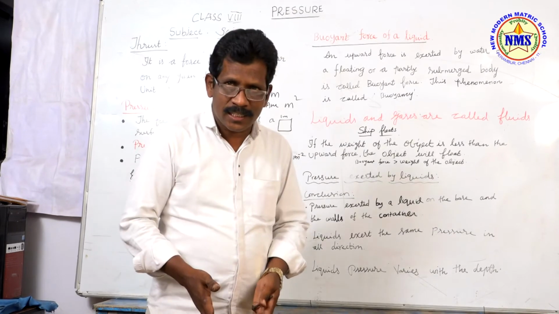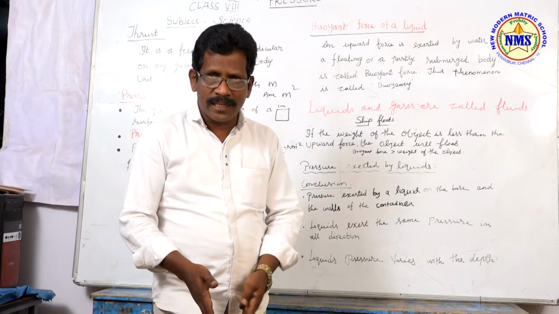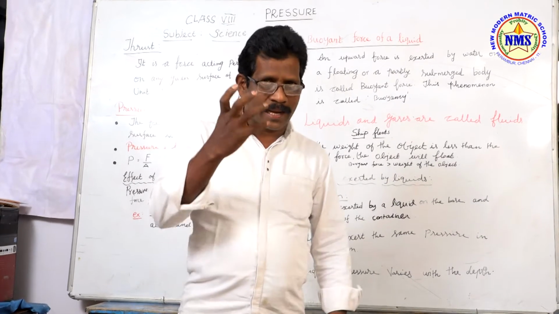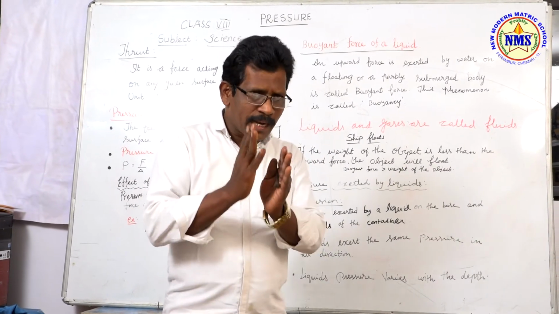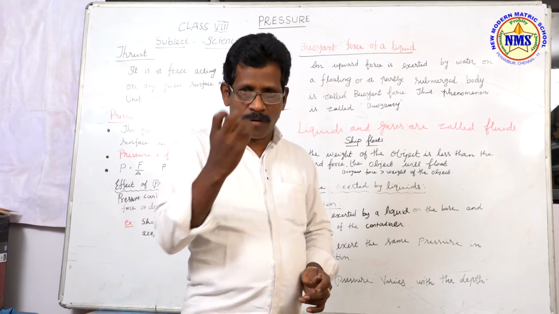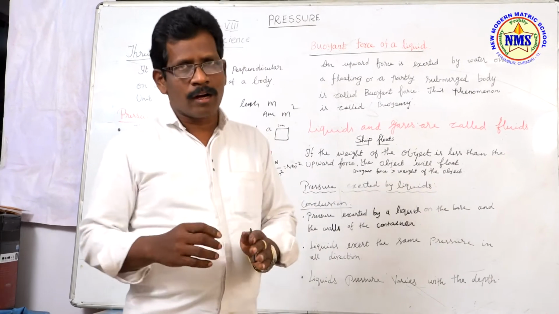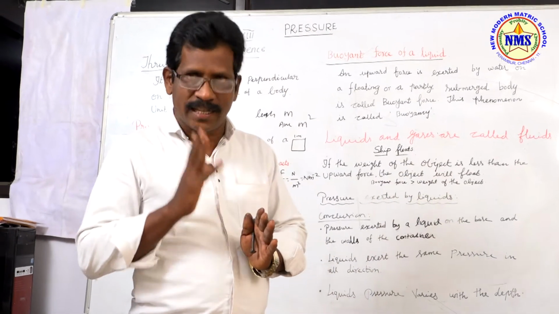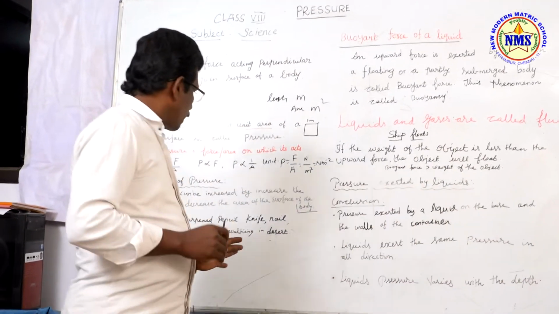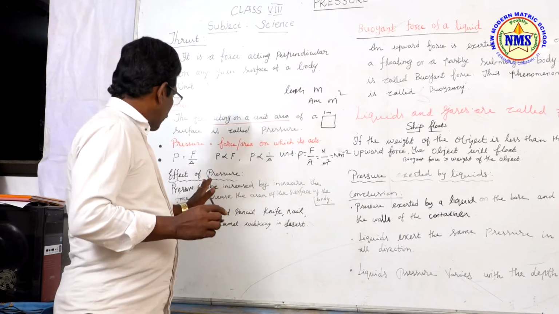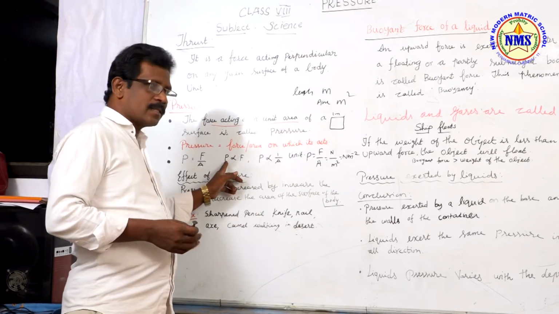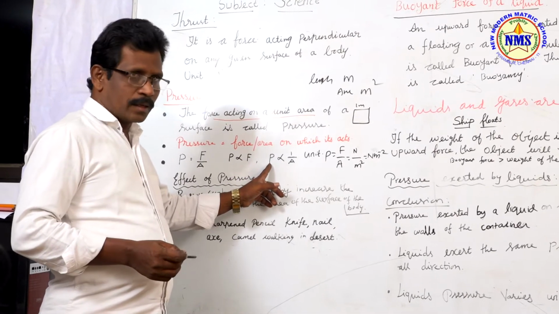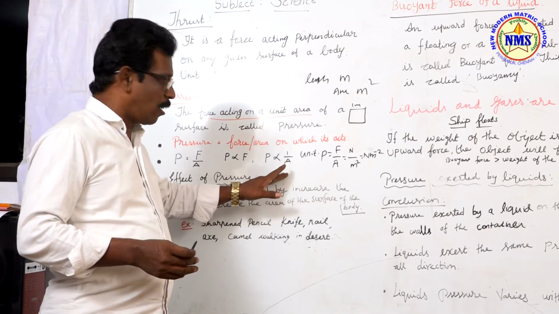So foot area is more, pressure is less, so we are not able to walk fast. But as the camel has a small area in its foot, it can walk or run fast in the sand region. So from this you can understand pressure is proportional to force, and pressure is inversely proportional to area.